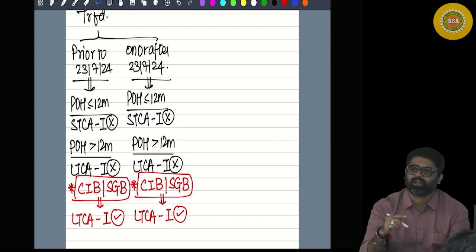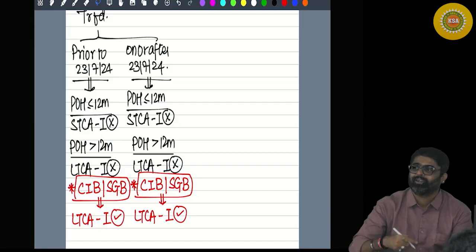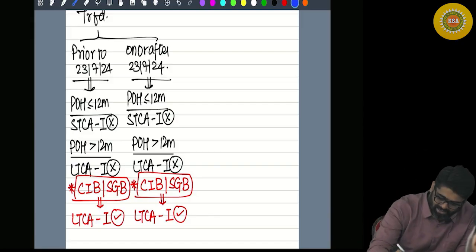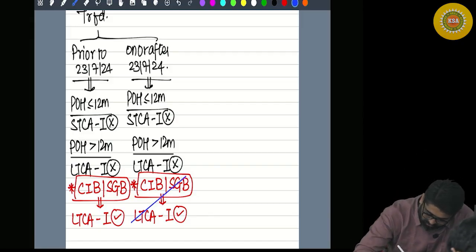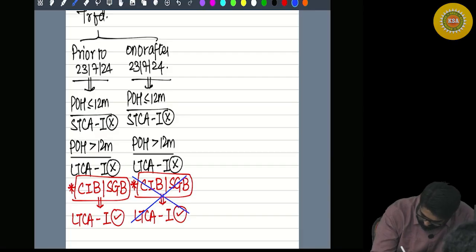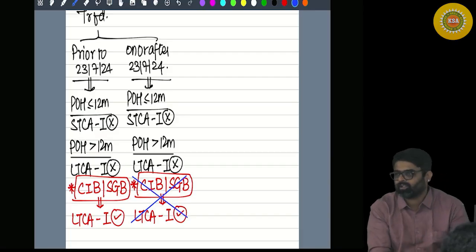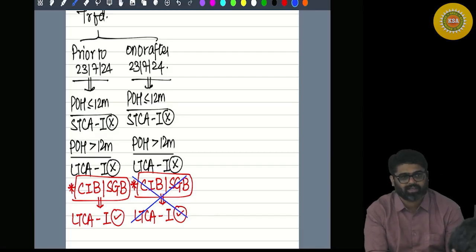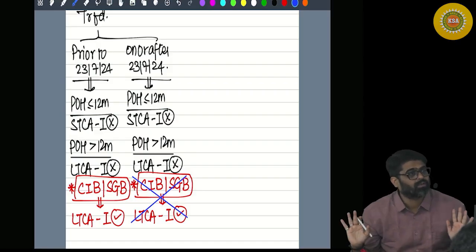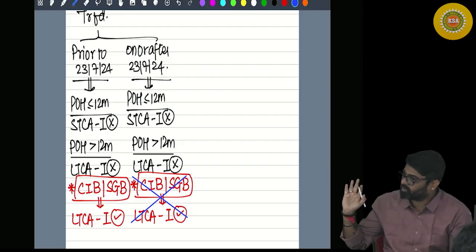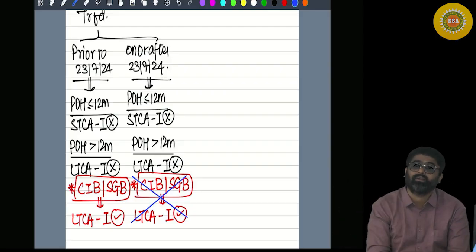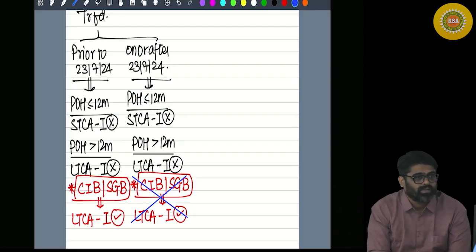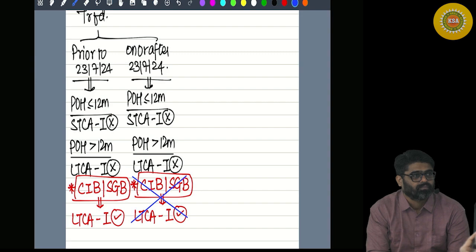But if they are transferred on or after 23rd July, this indexation will also go away, because the indexation benefit for all assets transferred on or after 23rd July is gone. But if the transfer happened prior to 23rd July, then you used to get indexation. Will you remember this?